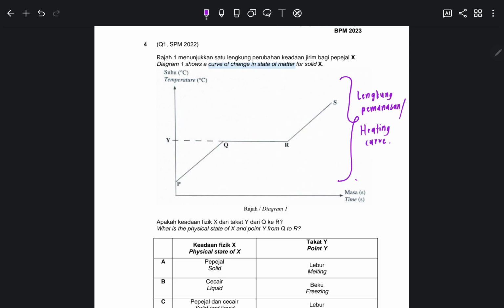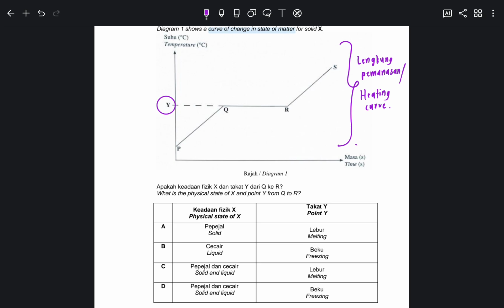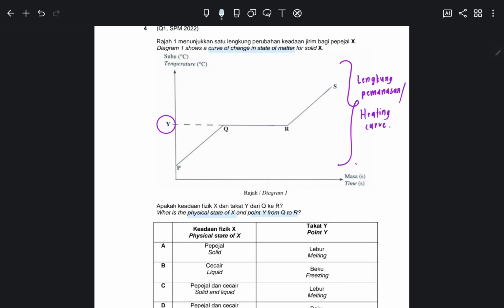So remember, this straight line, the one that is exactly straight, the temperature is the point that we are looking for. Maybe the melting point, maybe, what's another one? I also forget. Okay, that's not a matter now. So they're asking about what is the physical state of X and point Y from Q to R. So this is about heating curve.